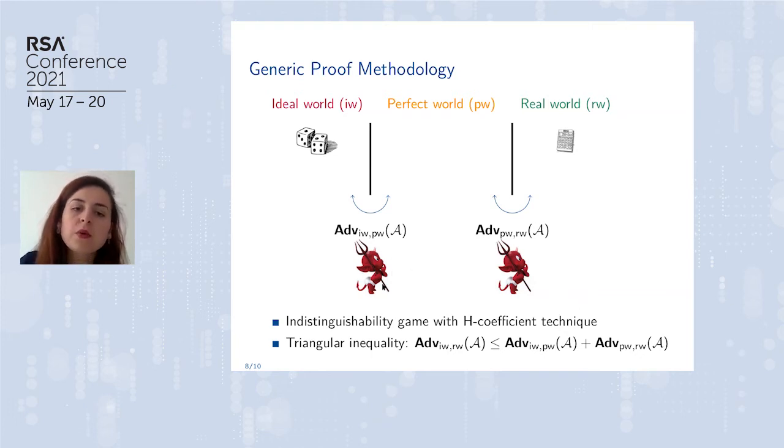And here we have our adversary. You can recognize our ideal world, our real world. And in the middle, we introduce this perfect world. This perfect world was introduced to catch the claw-freeness property.